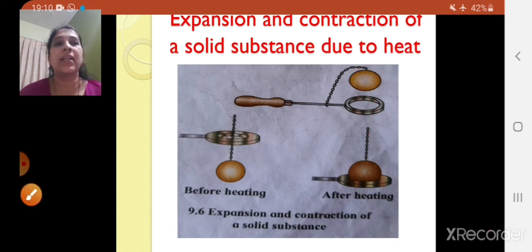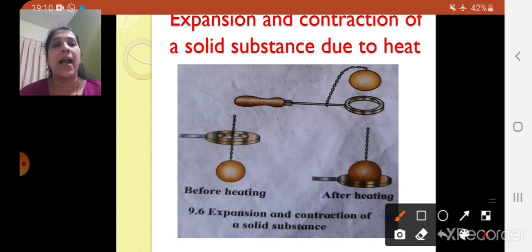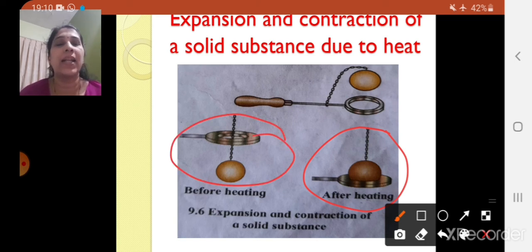Once you heat it, what will you see? Once you heat this metal ball, you are going to pass it through the metal ring and see. What happens after heating is that the metal ball is not able to pass through that metal ring, right? And once you cool this metal ball and bring it to room temperature, you can see that it will again pass through the metal ring, right? So this is the metal ball before heating and after heating.